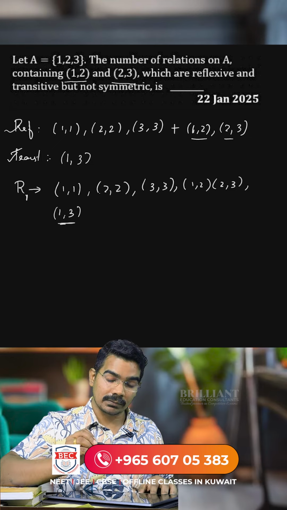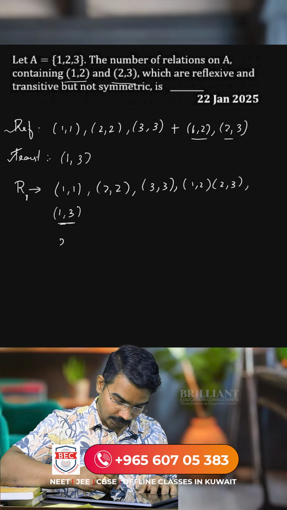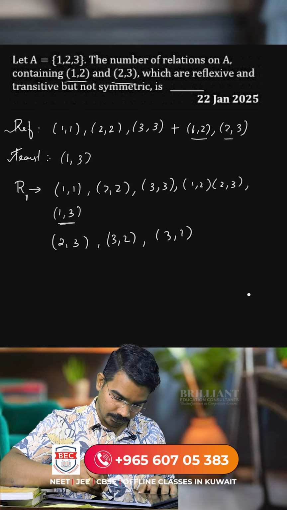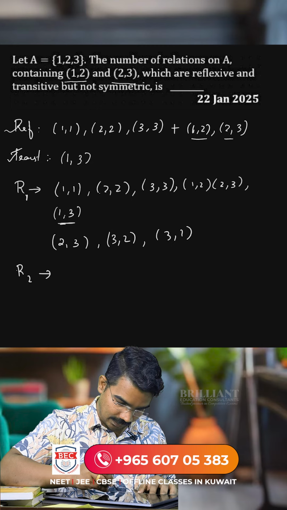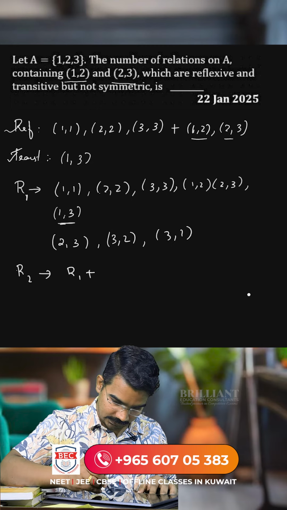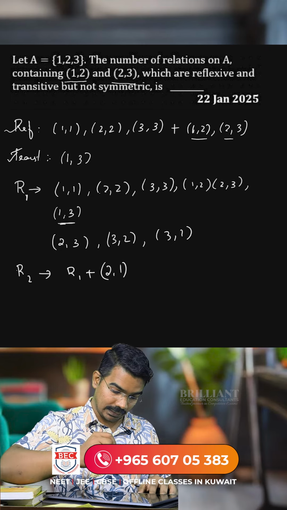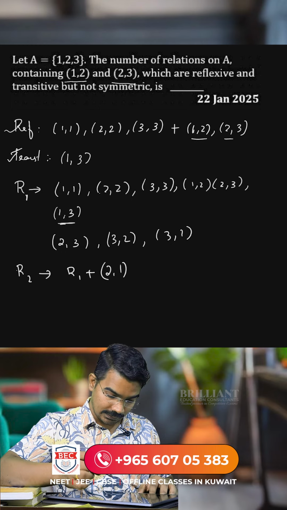So the remaining elements which we have to check are (2, 1), (3, 2) and one more, that is (3, 1). So when you check, R2 can be R1 plus (2, 1). If you put the (2, 1) element into the relation R1, that will be again reflexive and transitive but not symmetric.